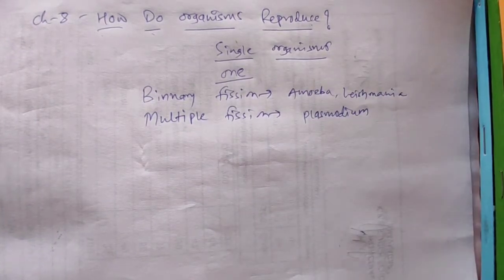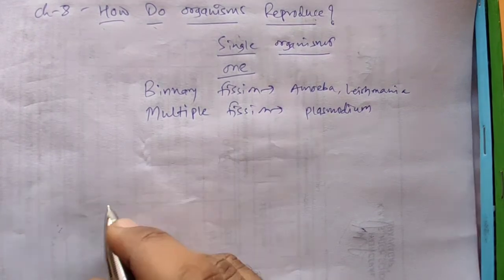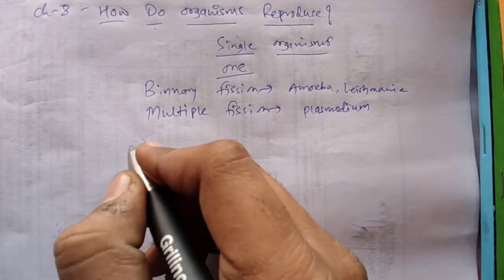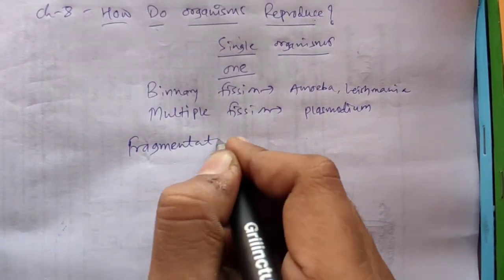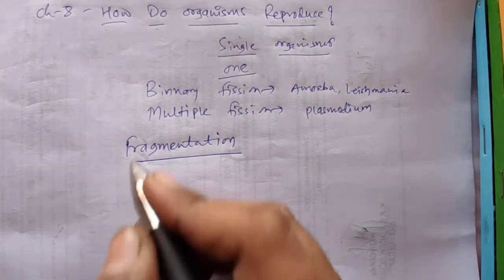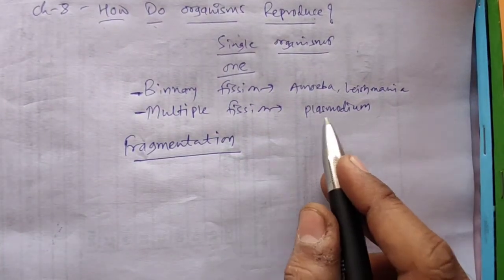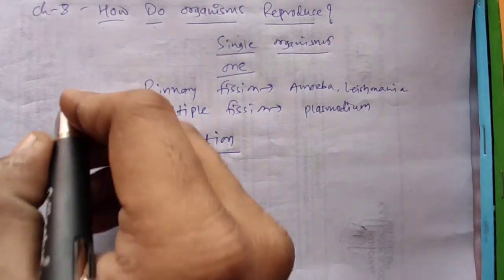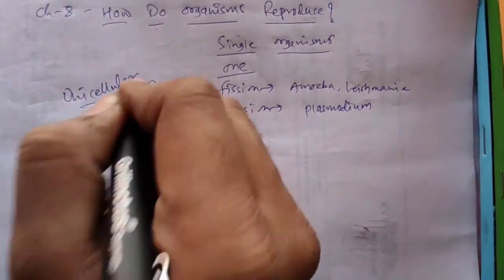So now there is another mode of asexual reproduction used by a single organism, which is known as fragmentation. What was common in binary and multiple fission for amoeba, Plasmodium and Leishmania was that they were all unicellular organisms.